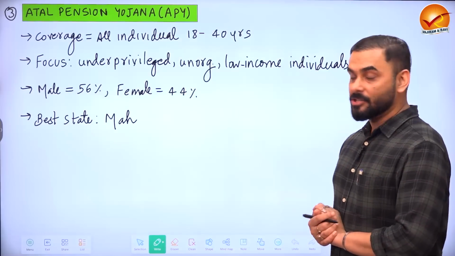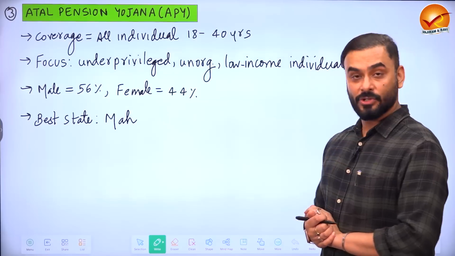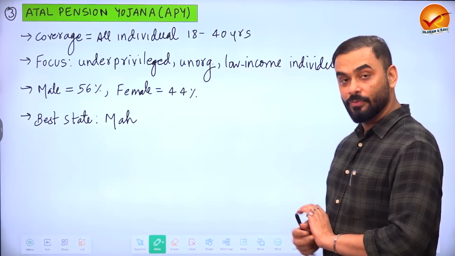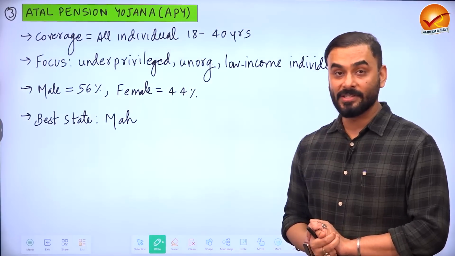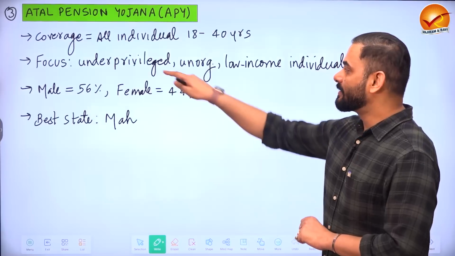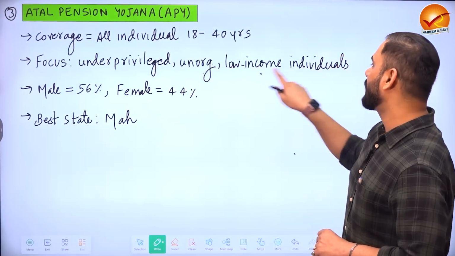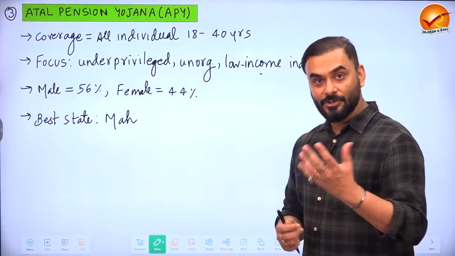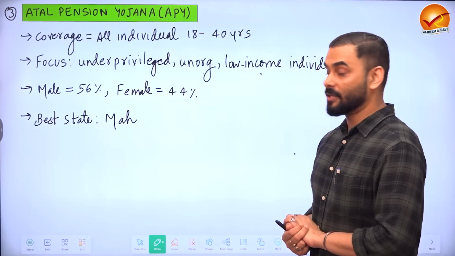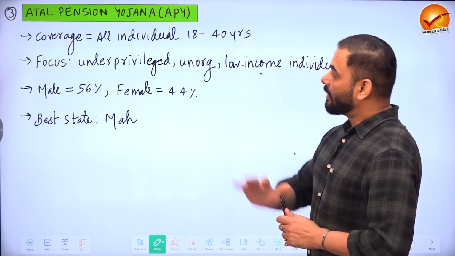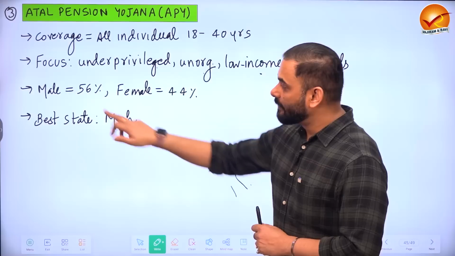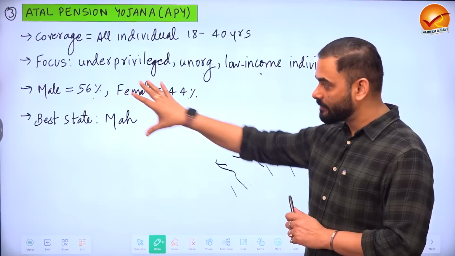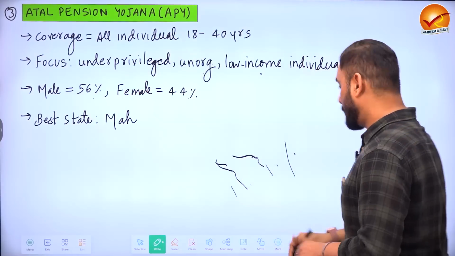Now there is one more pension scheme in India called Atal Pension Yojana. What is the coverage? All individuals between 18 to 40 years of age are covered here. But what is the focus area of this scheme? The focus area is to cover underprivileged, unorganized and low income individuals. Now, which state is doing the best in Atal Pension Yojana? Maharashtra. In Atal Pension Yojana, the coverage to male members is 56%, female 44%. So the male to female ratio is very good.